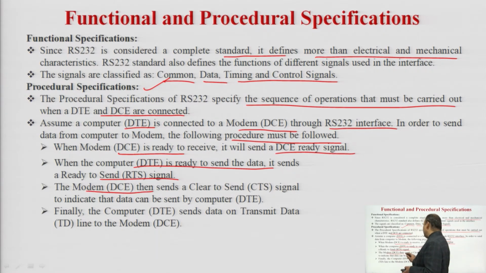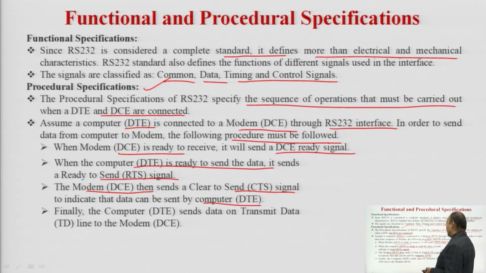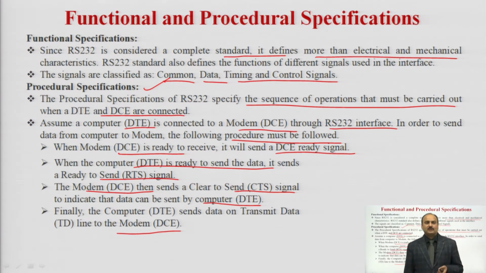The modem DCE then sends a clear to send, CTS, signal to indicate that data can be sent by the computer. Finally, the computer, that is DTE, sends data on the transmit data, TD, line to the modem, that is data communication equipment. So, this is the procedural specification, the procedure required between the DTE and DCE to ensure proper communication between the computer and the modem.